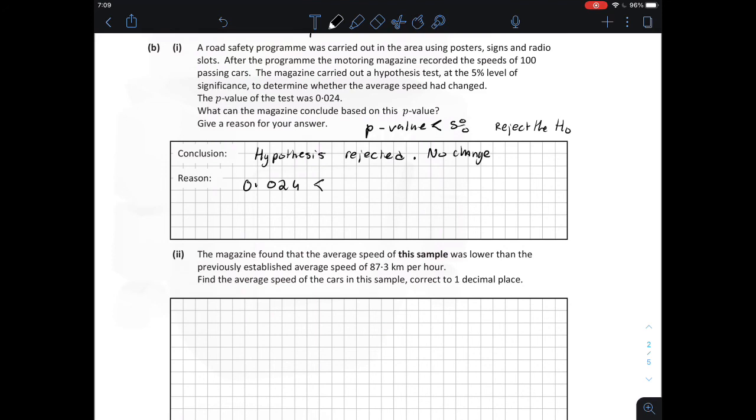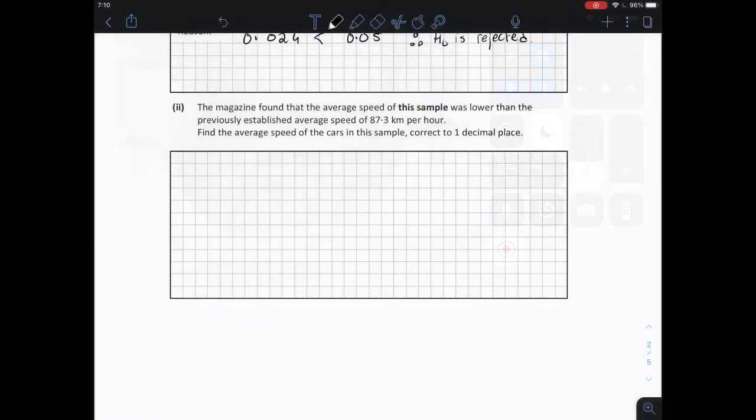A p-value of 0.024, which is less than 0.05, therefore our hypothesis is rejected. There is a change. The reason? A p-value of 0.024 is less than 0.05 and therefore our null hypothesis is rejected.